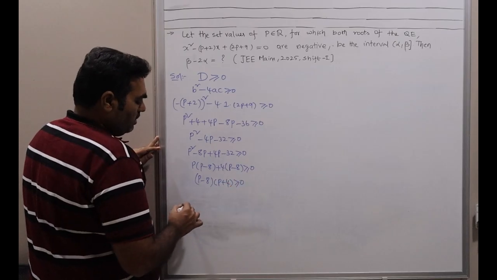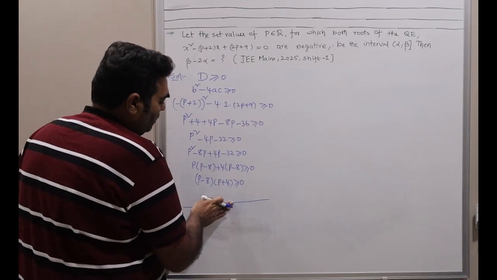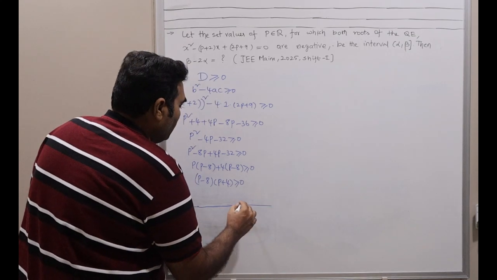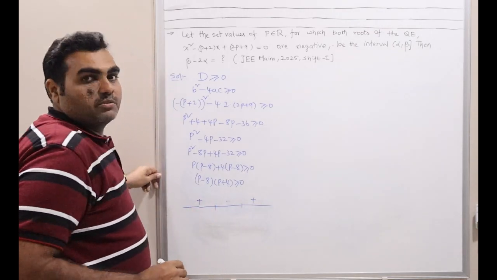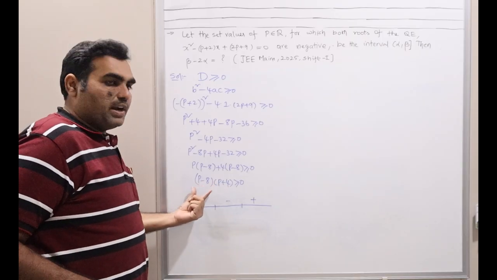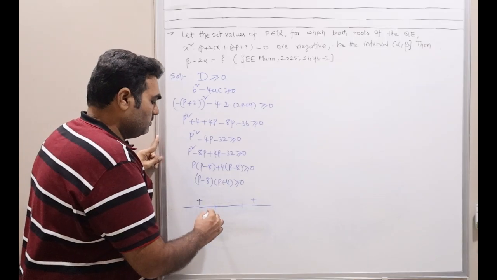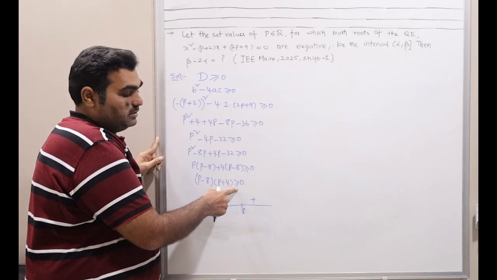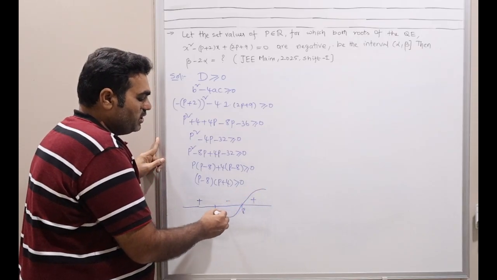Now I can use the wavy curve method to derive the set for p. As I told in the previous video, sometimes I will be doing the wavy curve method also. If you are familiar, fine, but for the time being, please take it like this. You have two factors here, minus 4 and 8. So minus 4 is here, 8 is here. We got greater than or equal to, so we need to consider the values in the positive range.